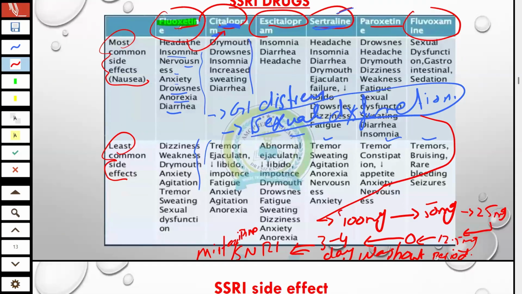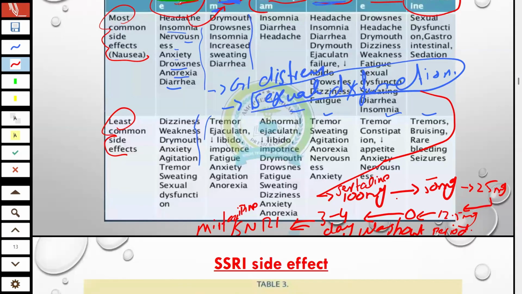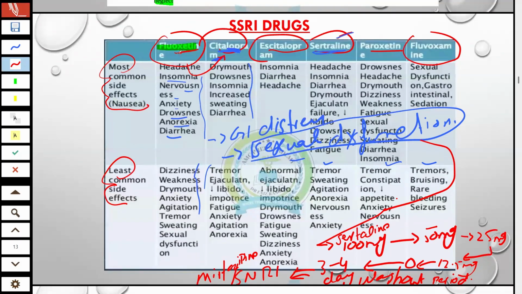In Australia, sertraline 100 mg came. Next, you will add SNRI or mirtazapine. Anyone you can choose. SNRI means venlafaxine or duloxetine, or you can go for mirtazapine, stepwise accordingly. Because in SSRI drugs, most of the drugs have the same side effects like GI upset, sexual dysfunction, and serotonin syndrome. These are almost the same. So you will go for another class of drug.